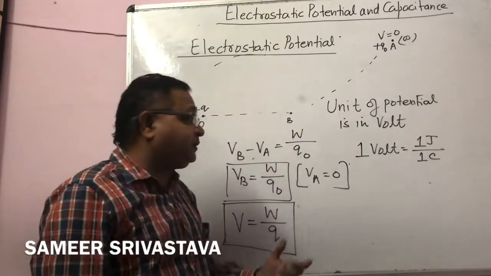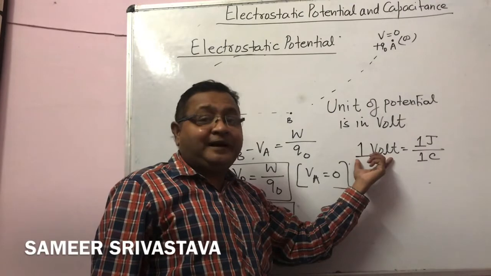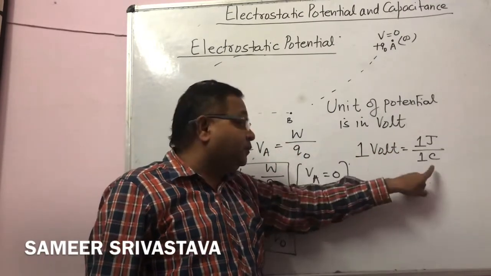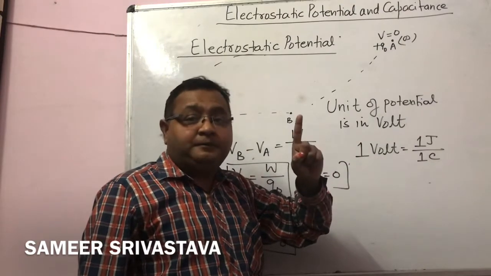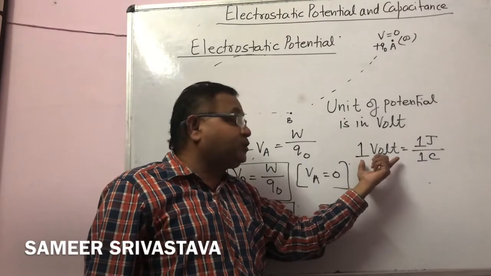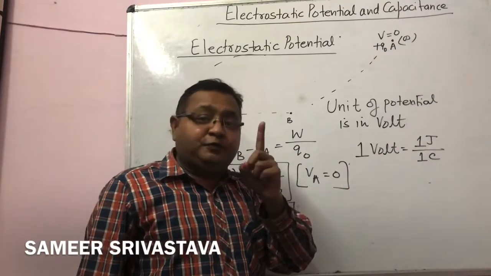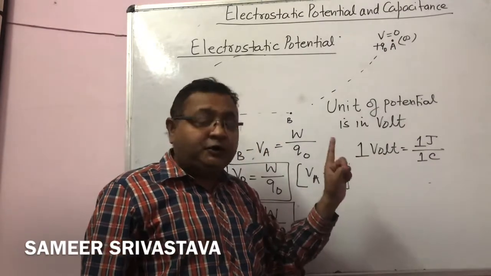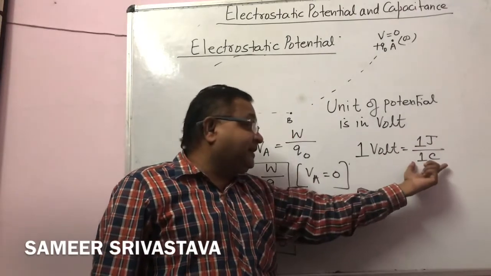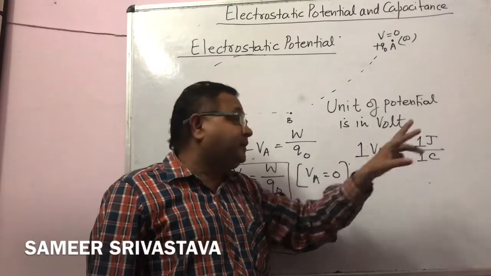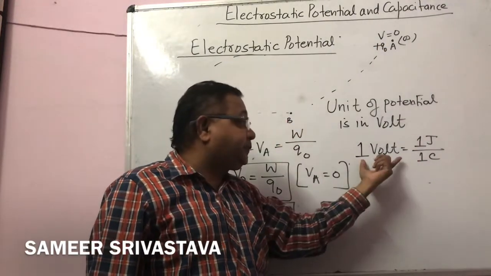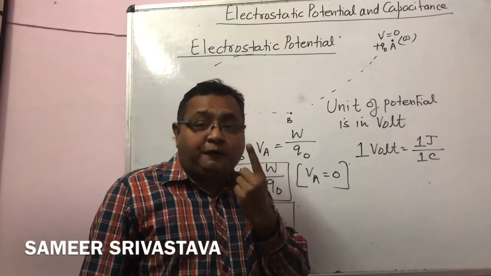So if we want to define 1 volt, we can define it as: when 1 joule of work is done moving a charge of 1 coulomb from infinity to another point, that produces a potential of 1 volt.